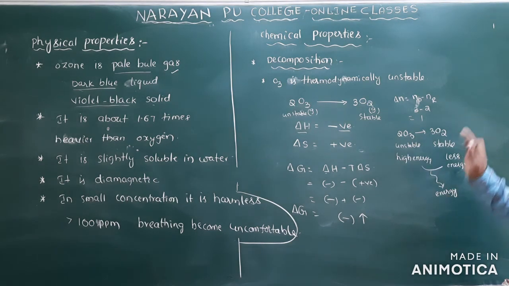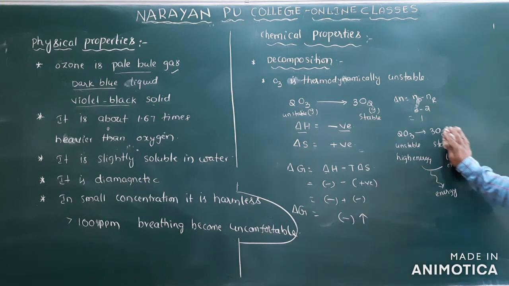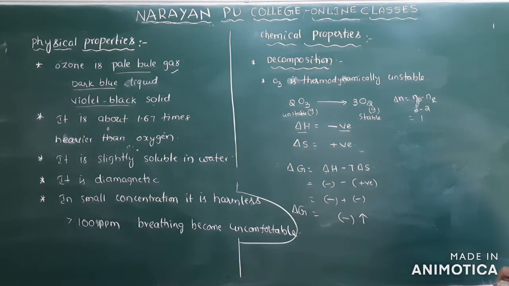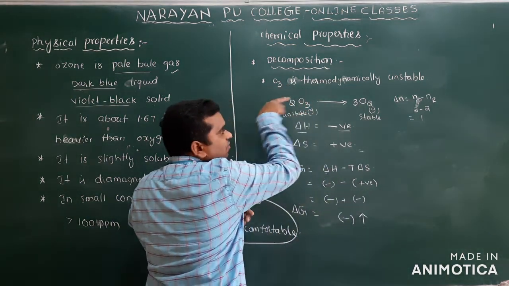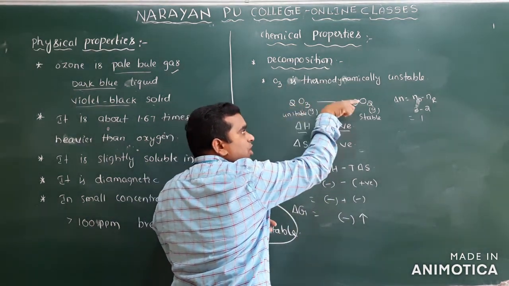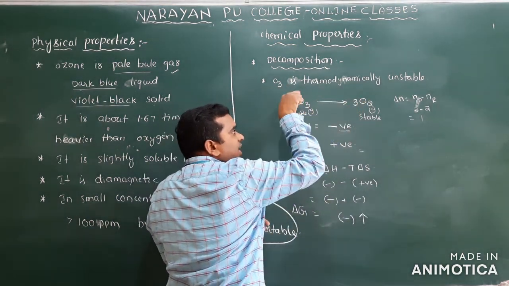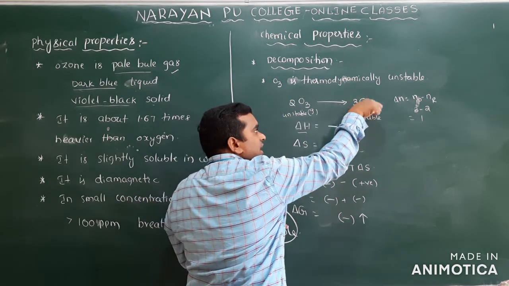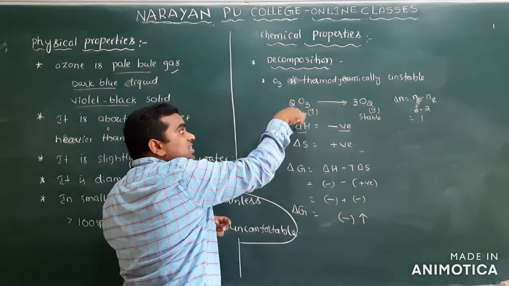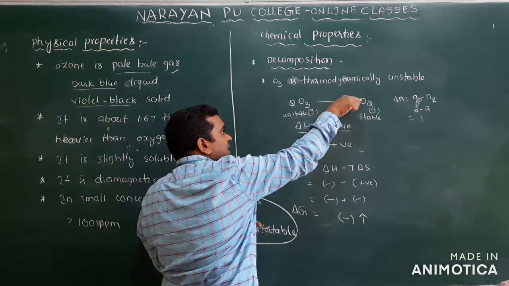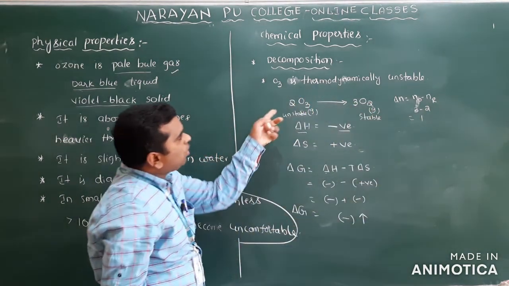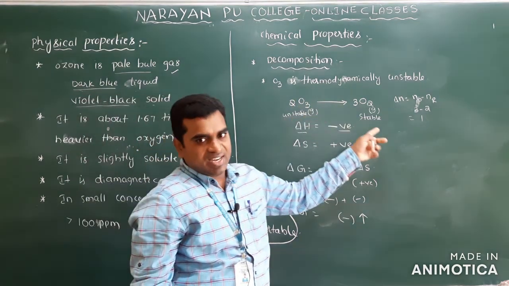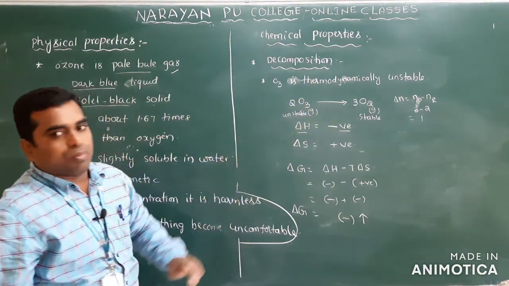Clear? So this is what it is about the decomposition reaction. Ozone is thermodynamically unstable, so the reaction goes forward, because if the reaction moves forward you are getting a stable product. Because it is unstable, it will move towards the stable product. So decomposition takes place very easily. So this is about the decomposition.